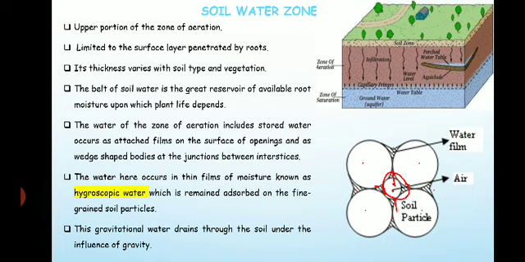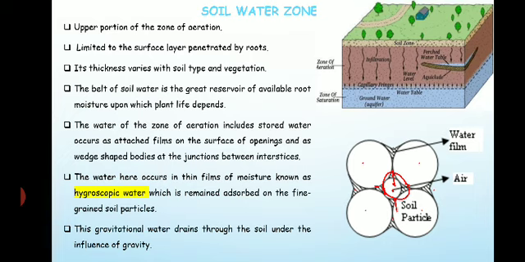So this is the soil water zone. I hope you have understood what the soil water zone is and how water occurs in it. It is the upper portion of the zone of aeration, where the roots penetrate. The availability of root moisture depends on how much water there is, what type of soil, and the nature of the ground or topography.